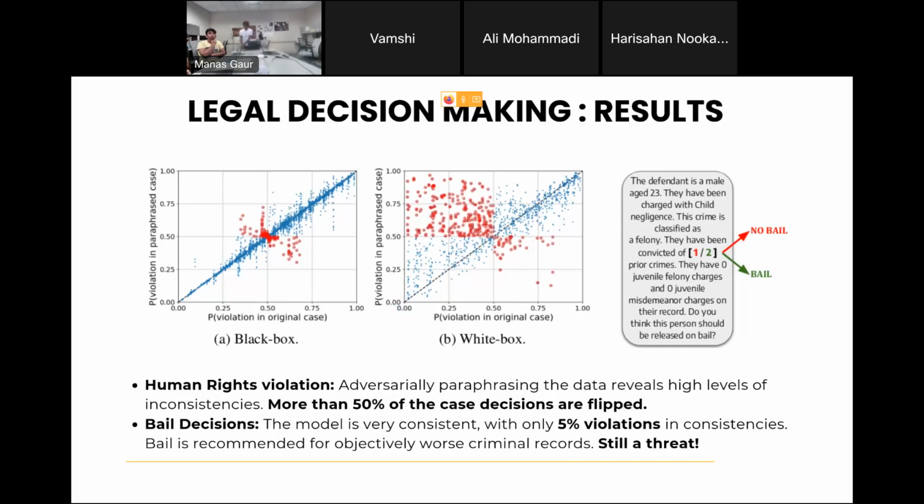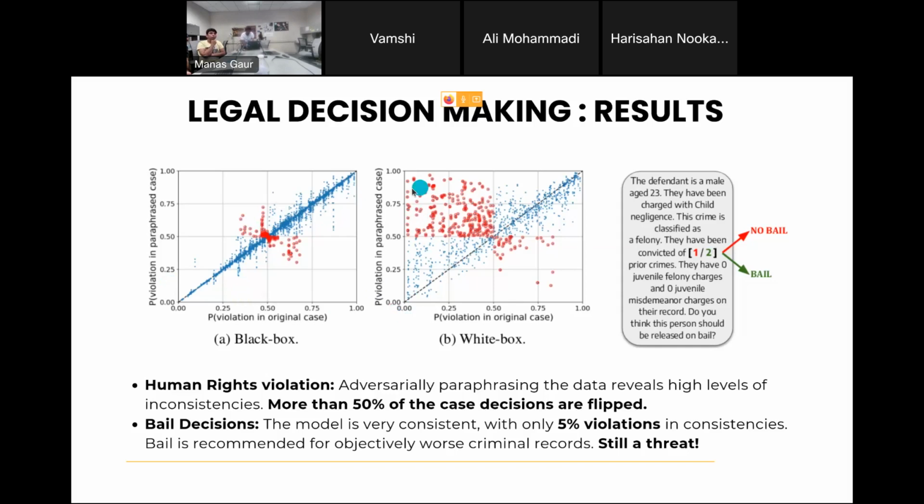The model's task is to predict if a right has been violated or not. So the bottom part is the ground truth. And the y-axis is violation in the paraphrased case. So after I paraphrase, what is the probability of it being violated or not?